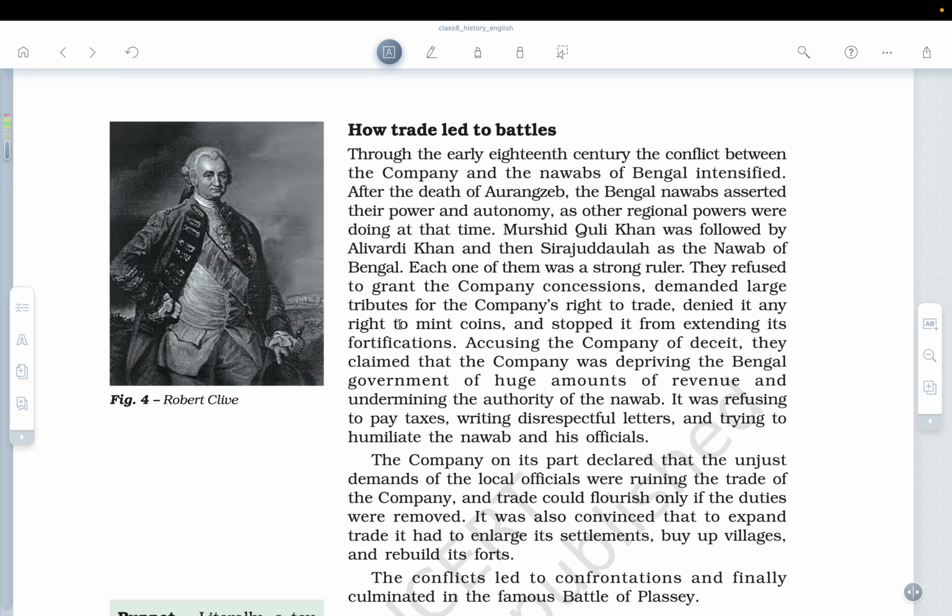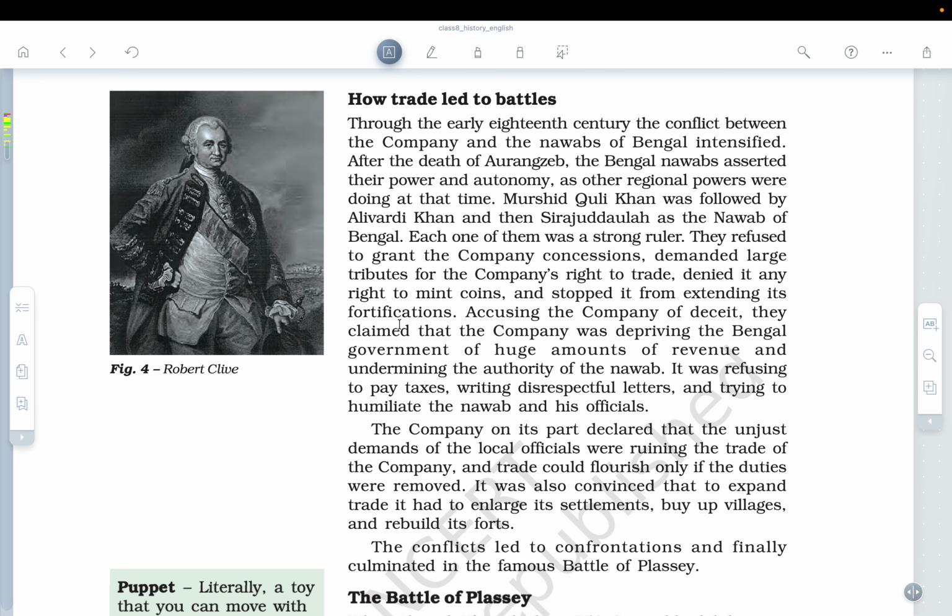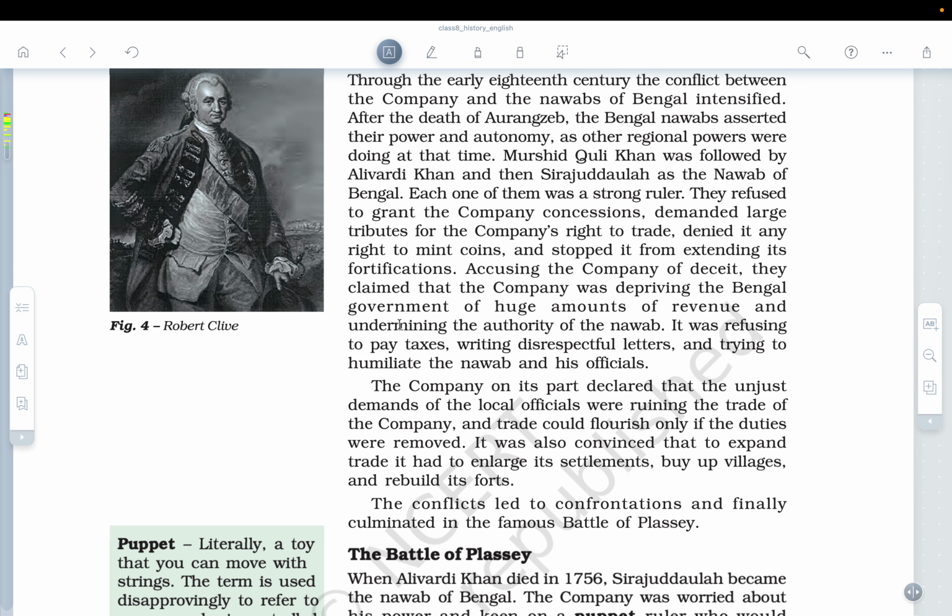So accusing the company of deceit, they claimed that the company was depriving the Bengal government of a huge amount of revenue and undermining the authority of the Nawab. So obviously the Nawab was also an authoritarian figure, and they thought that it was a direct attack on their sovereignty. Because of that, they started questioning the British officials.